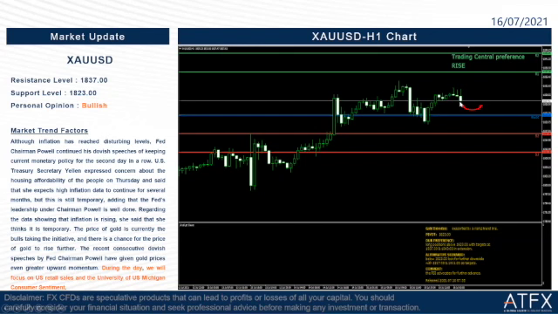Let us take a look at the market graph on the right side here. If the price doesn't break down the pivot line here, which is the support level 1823, then the price of gold will remain bullish. If the price goes down and breaks through 1823, then we should change the bullish view into bearish. So that's all for our briefing today.